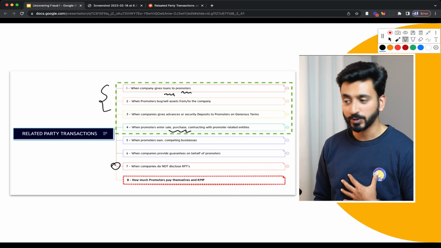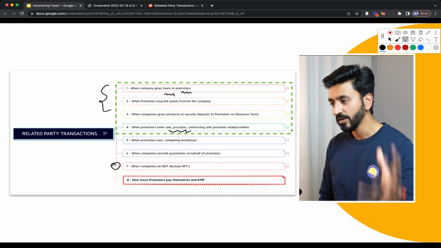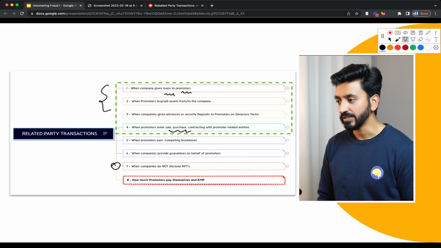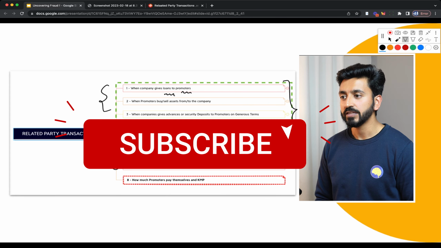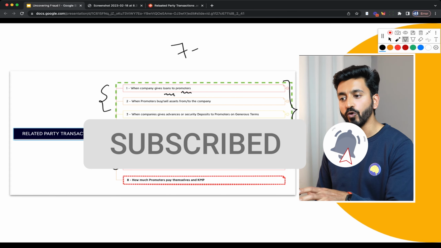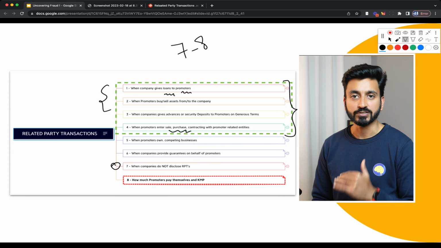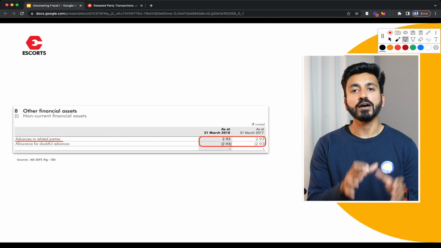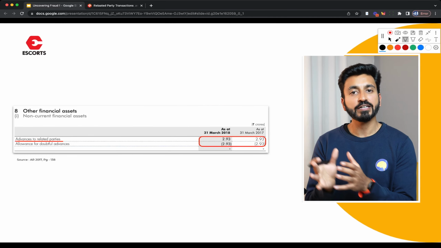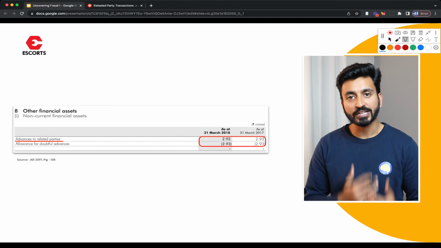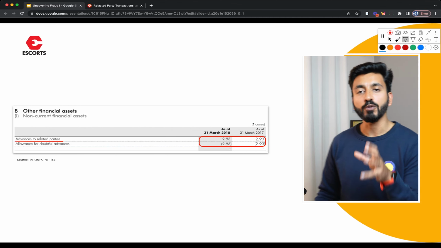But because we have to strike a balance between depth and time, we're going to look at 7 to 8 case studies that will be from these 4 types of related party transactions. The first example of when a company has given loans to related parties of the promoter and not gotten the money back is from Escorts Limited.